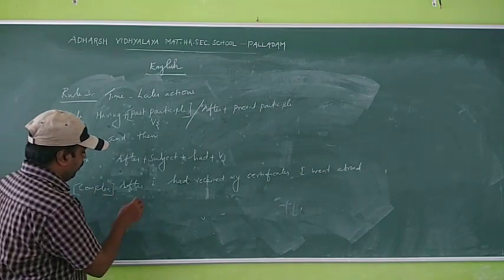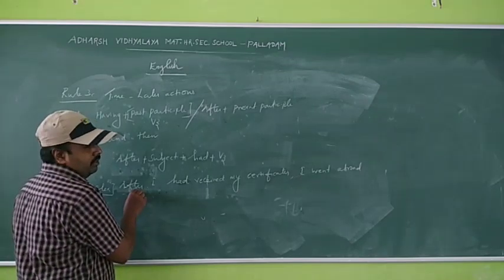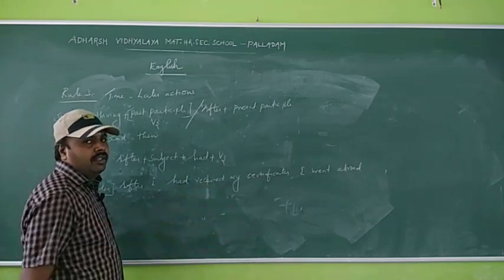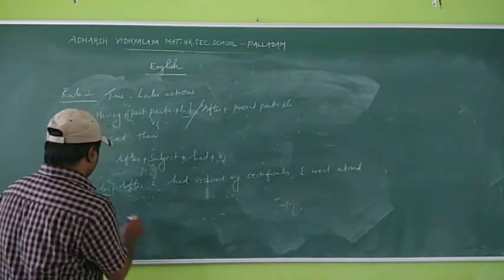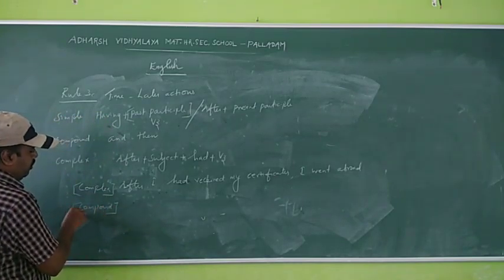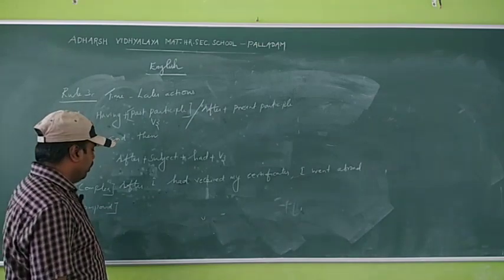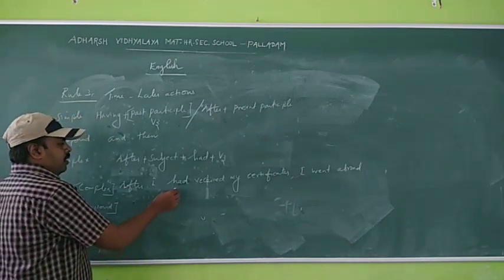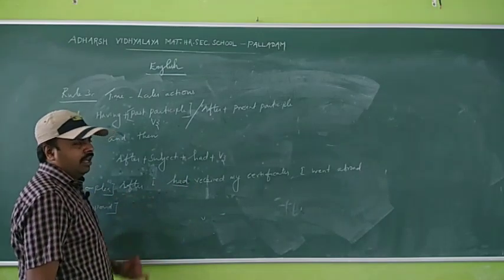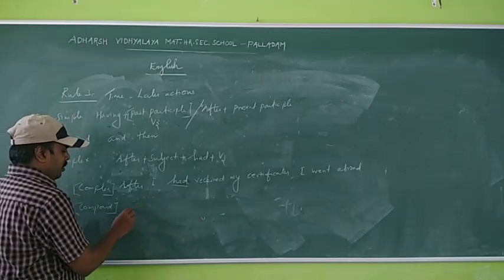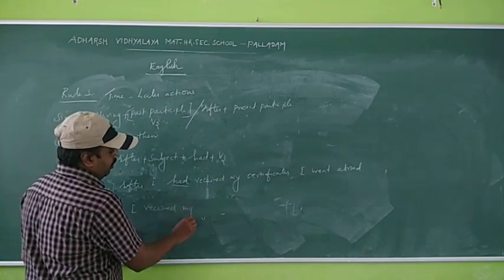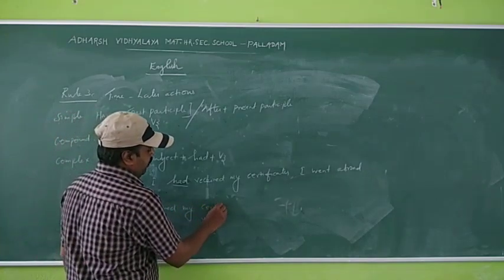Why complex sentence? After is here, then subject, had, next one, received, V3. So when we change it into a compound sentence, we only have to write simple past. We should not write had here. So, I received my certificates.